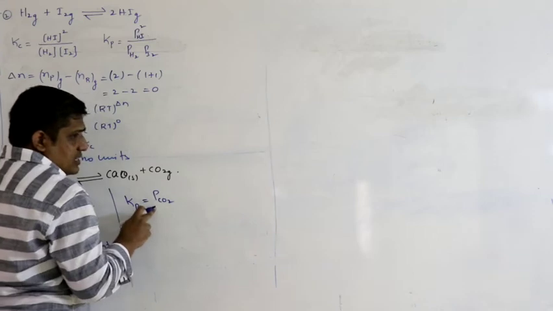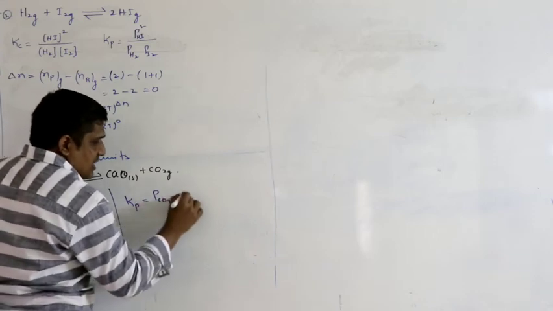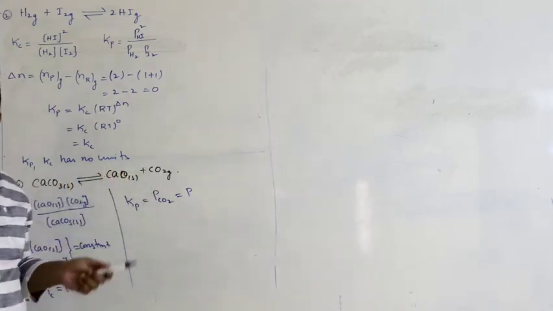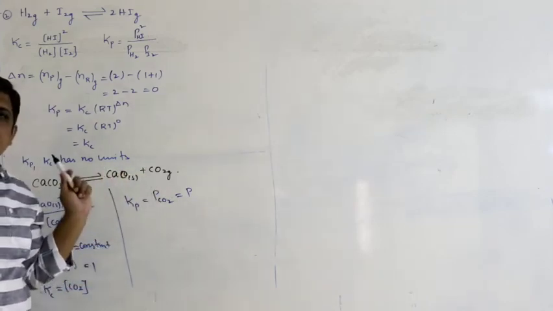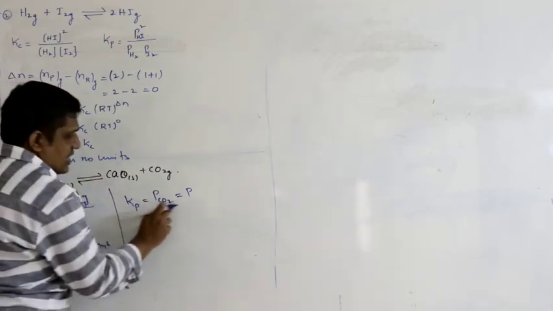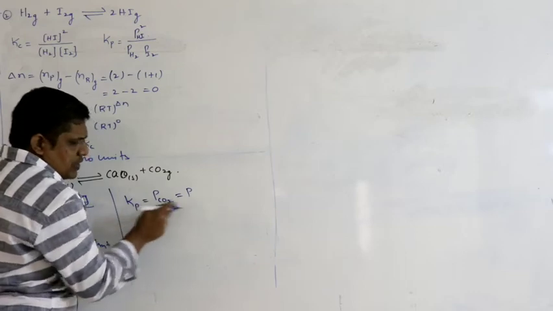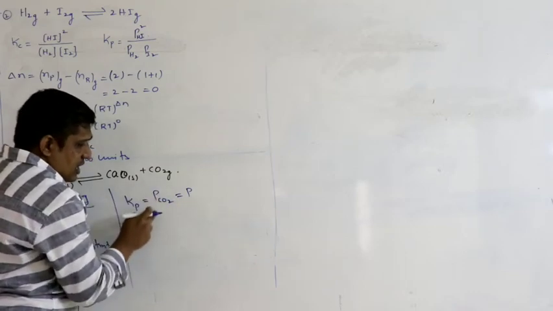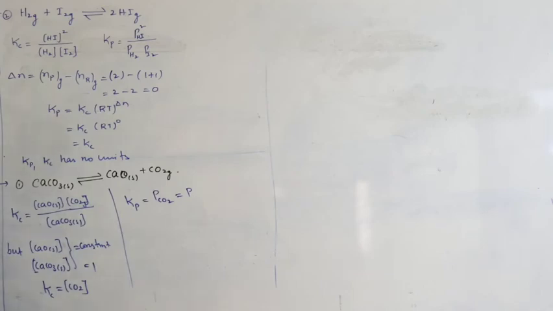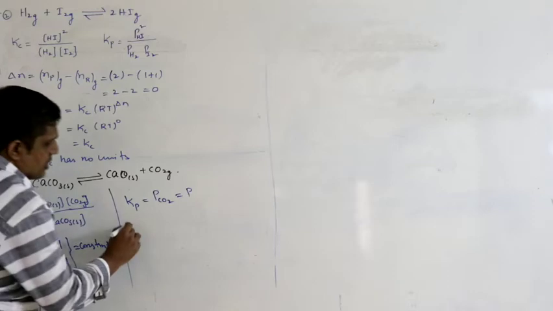There is only one gas, so the partial pressure of the gas itself becomes the total pressure of the system, right? Because there is only one gas. So the pressure of the system is nothing but the pressure of the gaseous component. What will be its units? What are the units of pressure? Atmosphere. So Kp units will be atmospheres. So delta n also we can find.